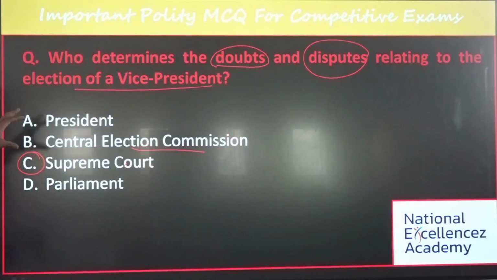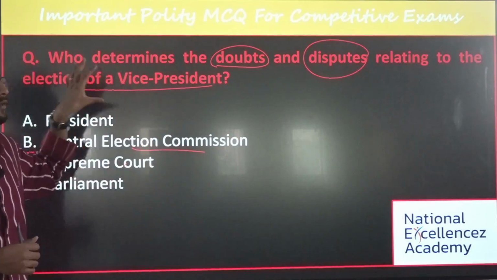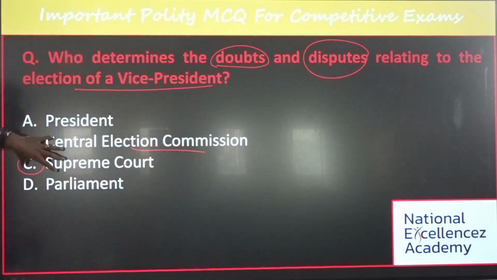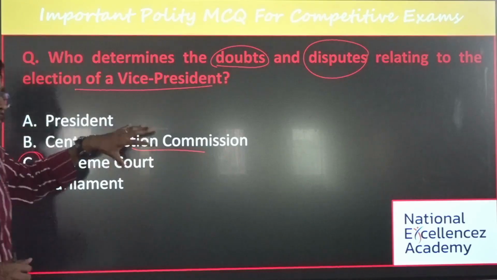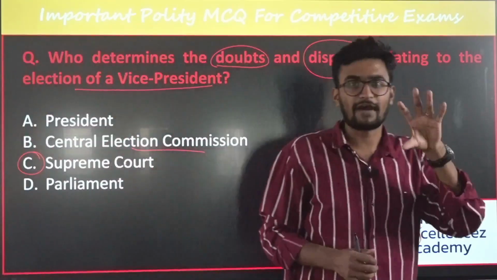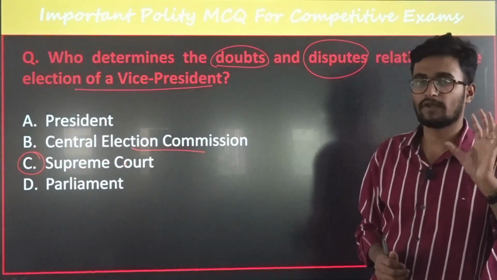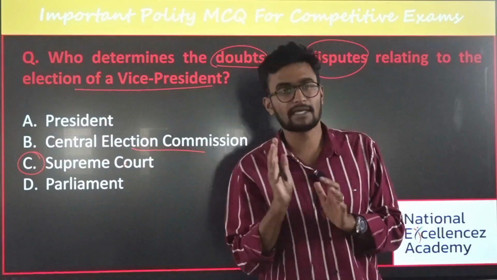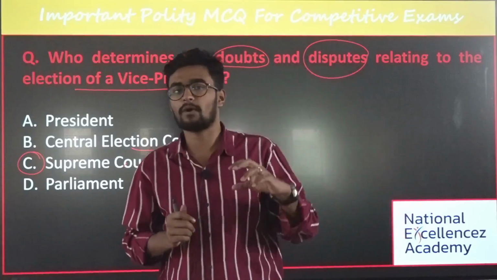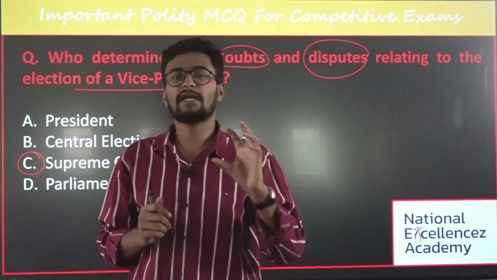With respect to disputes and doubts with respect to election of a vice president of India, it is being decided by the Supreme Court, and the decision given by the Supreme Court is final and binding on all the parties under Article 71 of our Indian Constitution. Yes, again they can ask a question with respect to which article talks about the doubts and disputes of president and vice president of India.